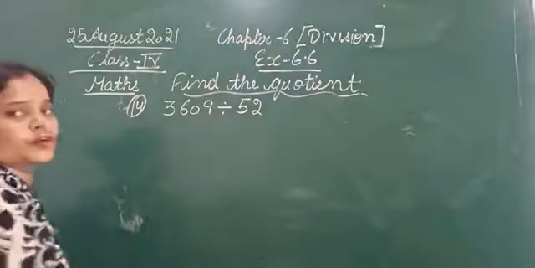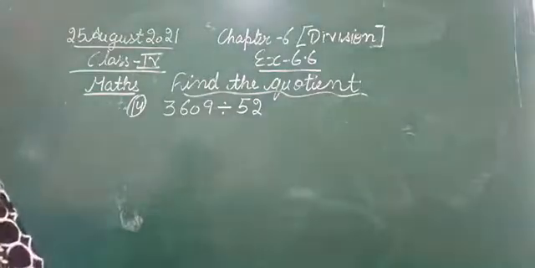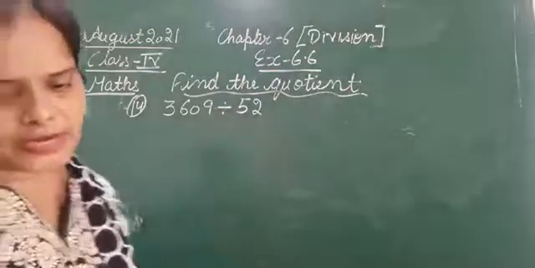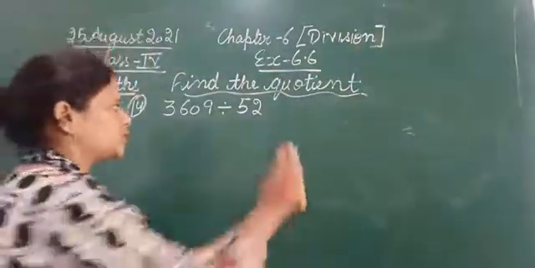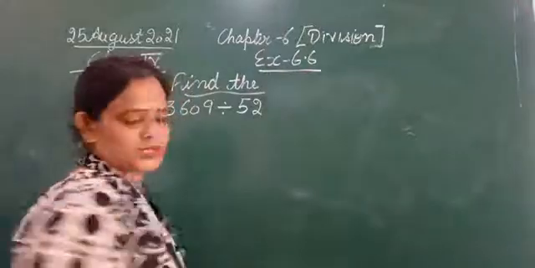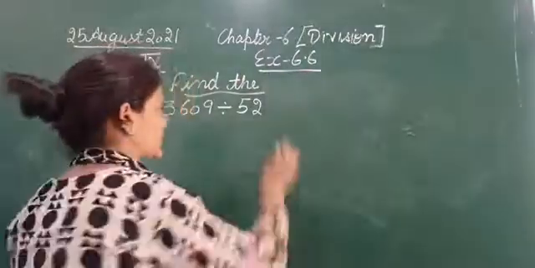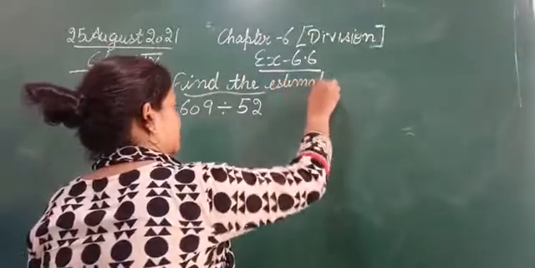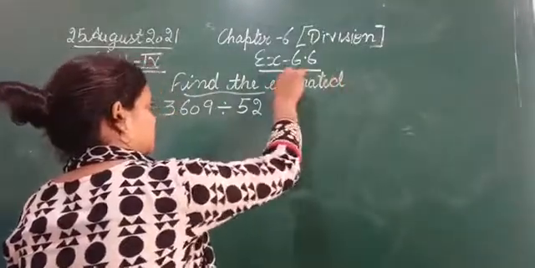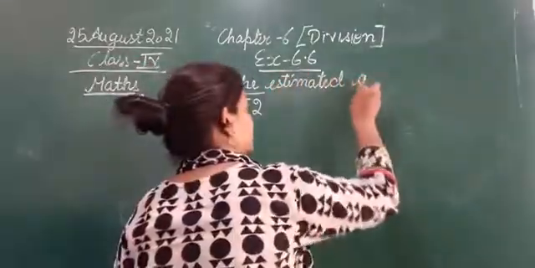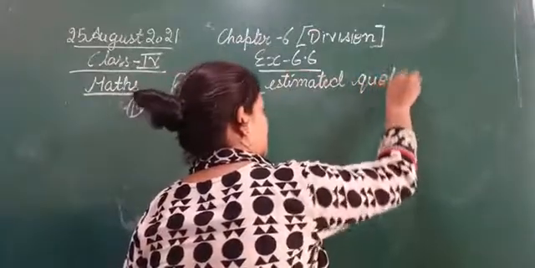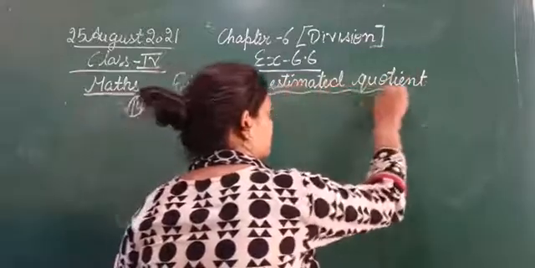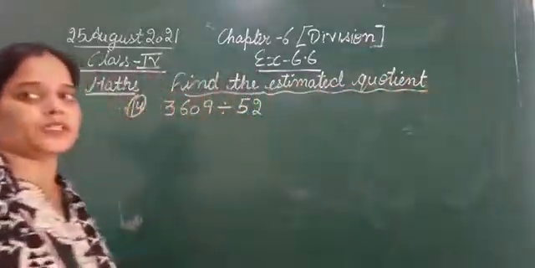First of all, before doing the division, as we have to find the estimated quotient, not just the quotient, we have to round off the numbers.